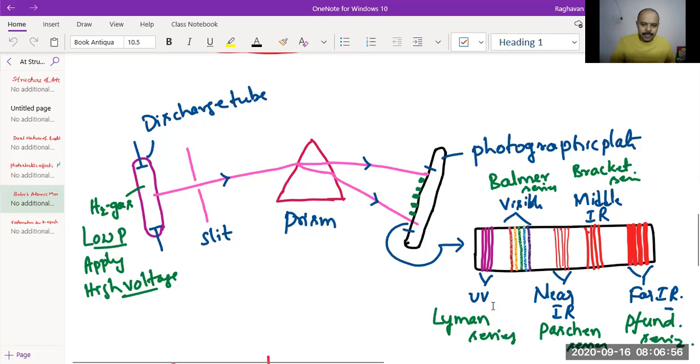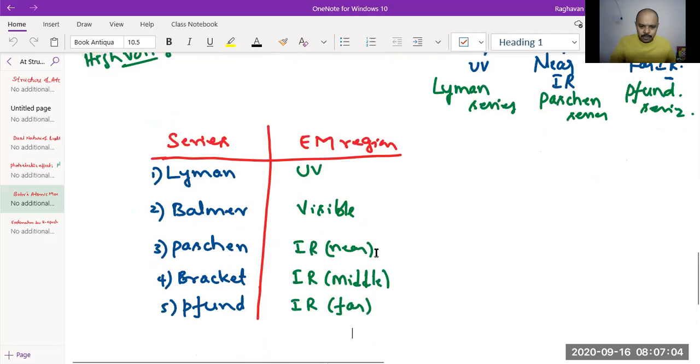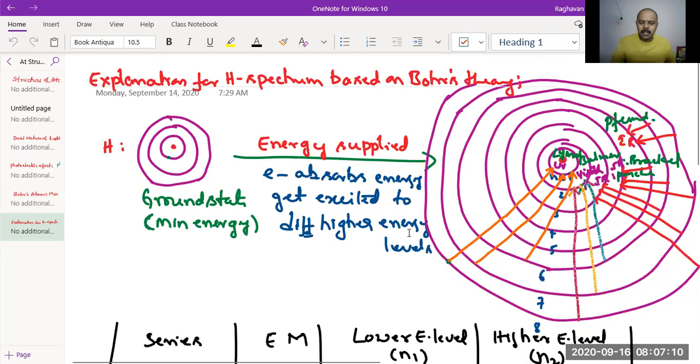Lyman contains UV radiation and Balmer contains visible. The remaining 3 contain infrared radiations. So these are electromagnetic spectral lines in the respective hydrogen spectral series. Now, how can hydrogen, having only one electron, give such a complex spectrum?